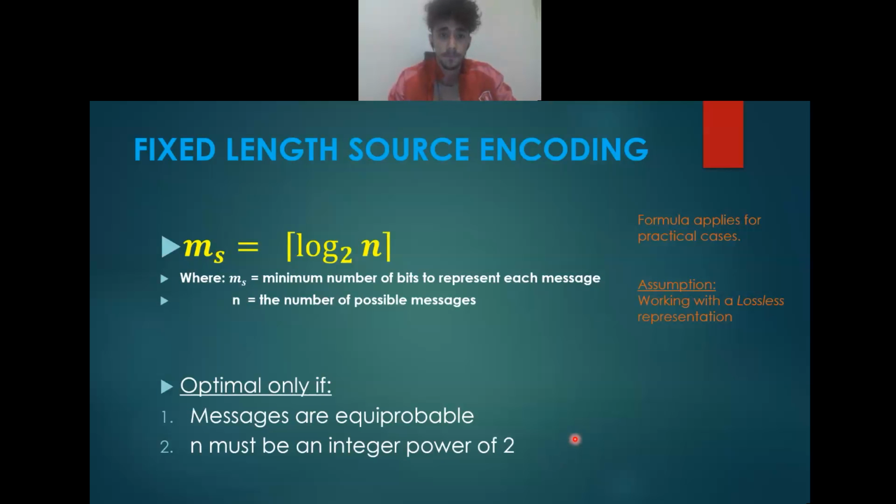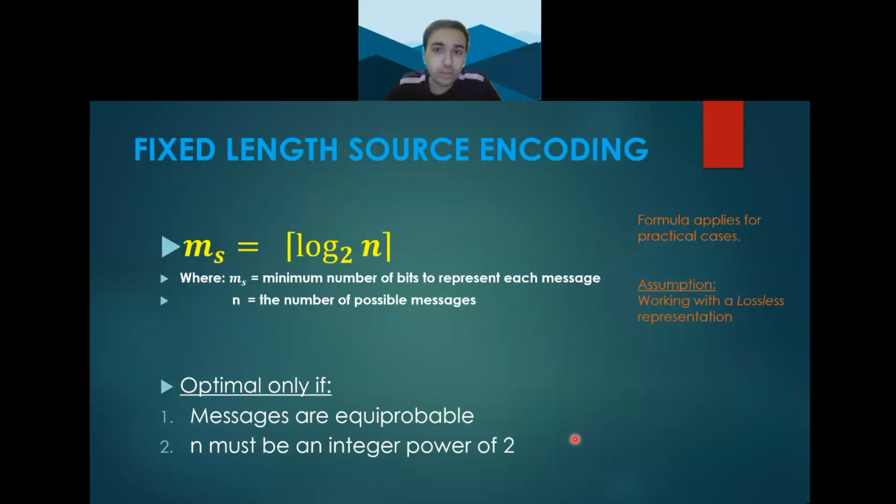Assalamu alaikum. My name is Husam Al Ardah, and as my teammate has just reviewed how to benchmark the performance of any source encoder with the entropy as our reference, there are two approaches on actually how to perform source encoding when reducing redundancy. The first method is fixed length source encoding. By looking at the source, we first identify the number of possible messages, which is denoted by n, without really paying attention to their probabilities.